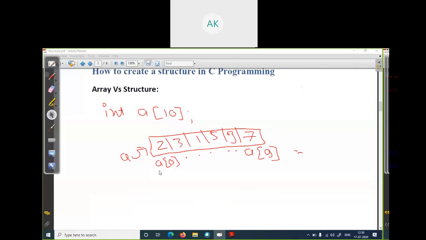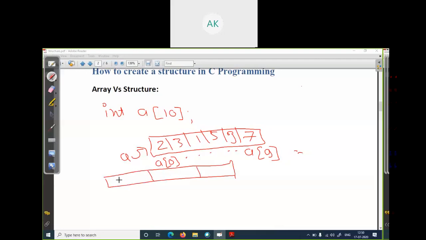So how do we declare the structure? How do we store the structure? This is the array of structures. Now see the structure itself. Suppose you declare a student; we discussed that student has 3 data members.